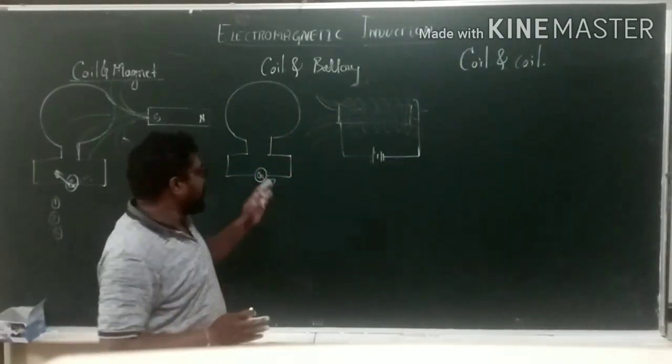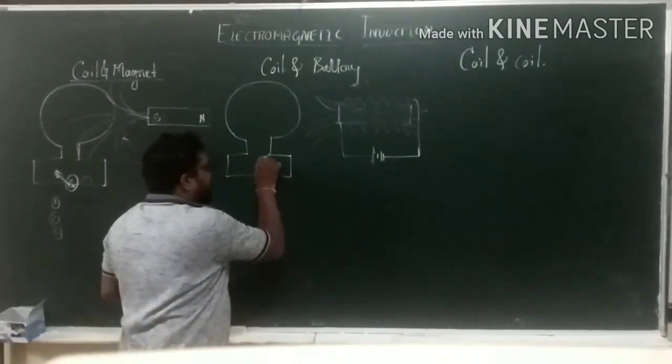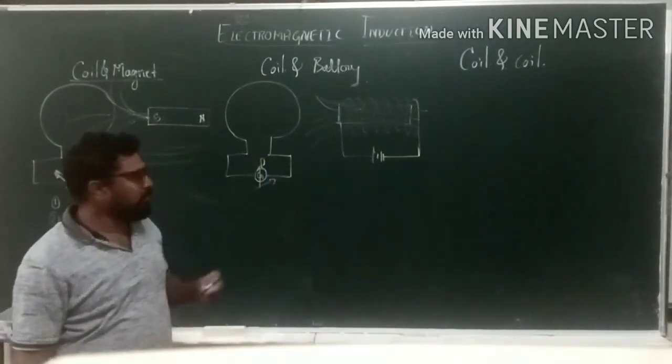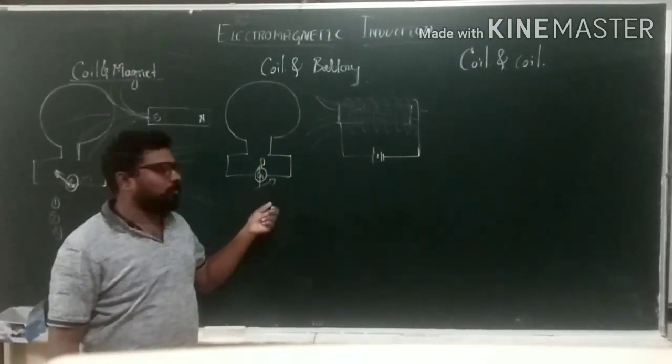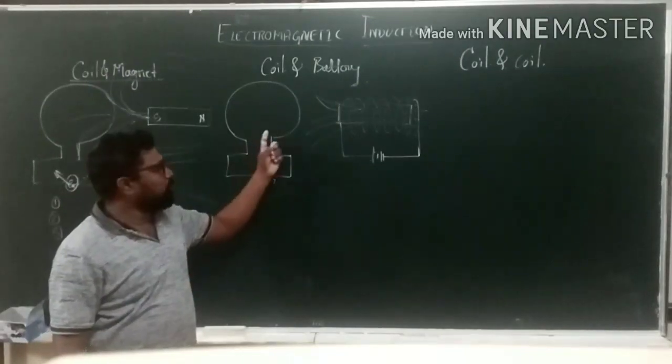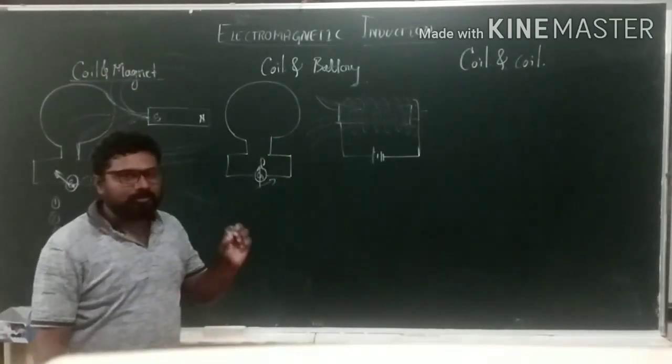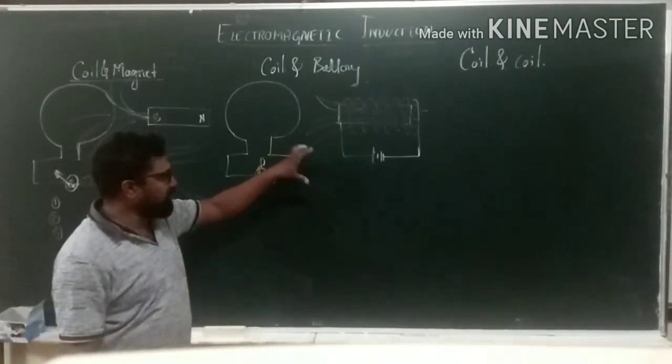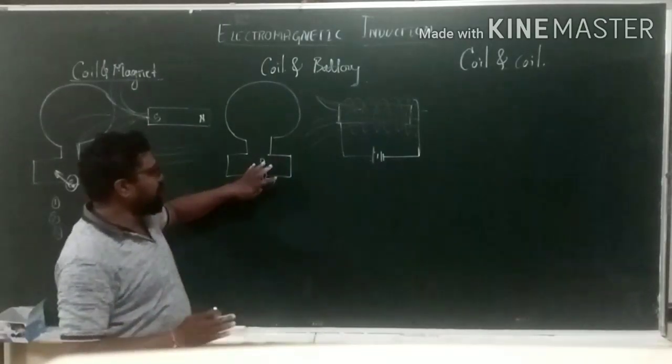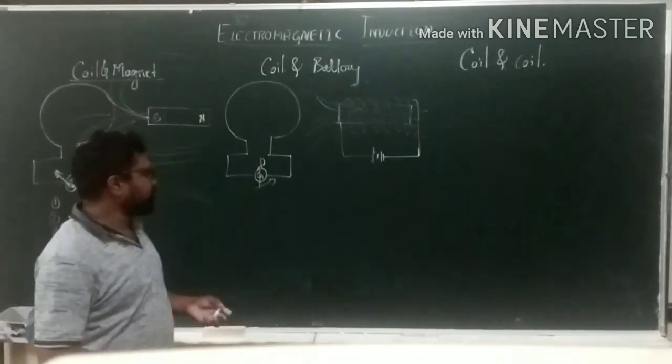At that point, that galvanometer will come to the rest at 0. It means there is no current flowing through the galvanometer when both are at steady state. When both are at steady state. One nilisippa, ಎರಡು stop adu. At point ಏನಾಗ್ತಿಪ್ಪ galvanometer 0 ತೋರಿಸ್ತದ.